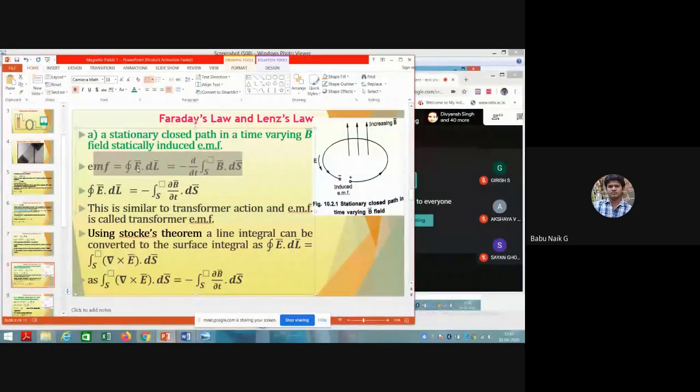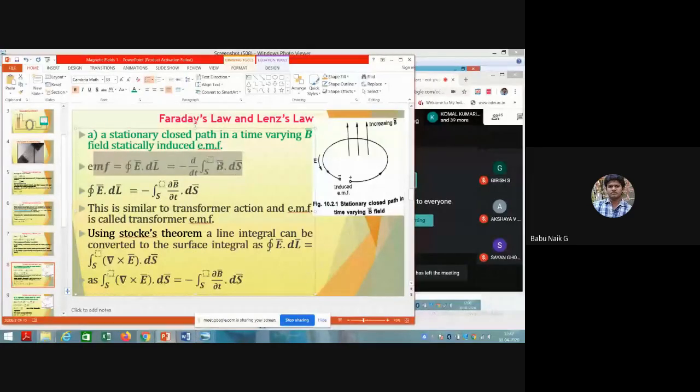So the closed line integral of E bar dot dl is equal to minus d by dt of the surface integral of B bar dot ds. Now the magnetic field is varying with respect to time and the closed path is stationary. So the closed line integral of E bar dot dl equals the surface integral.